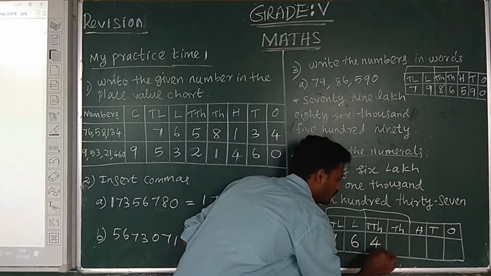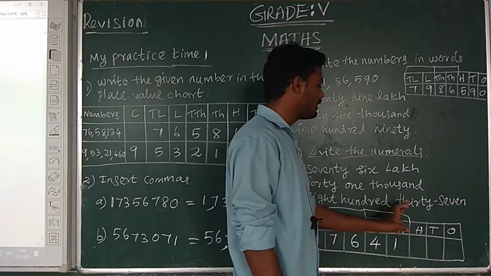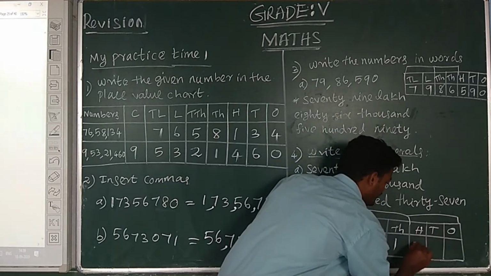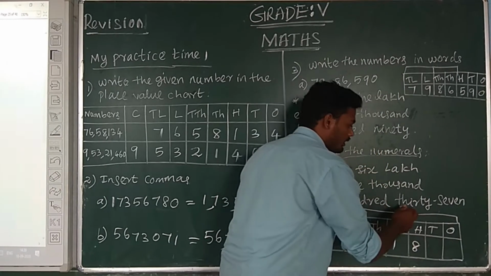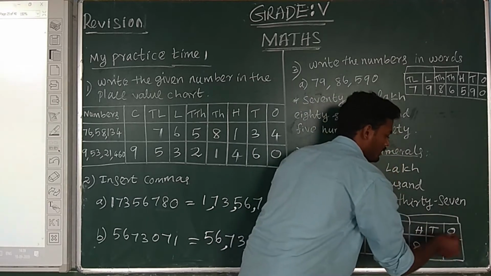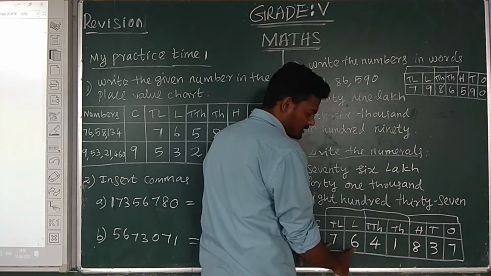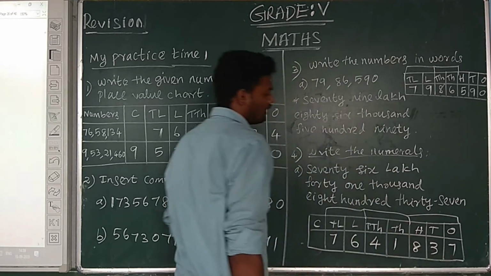41,000. So 41,000 and ones period 837. Last one's value is 7. So 76 lakh 41,837.